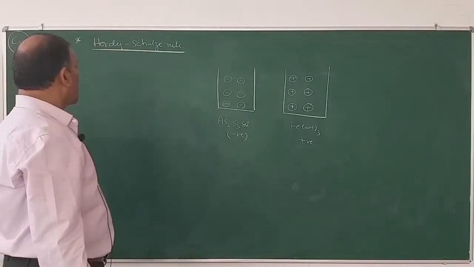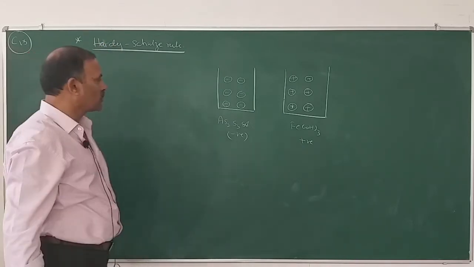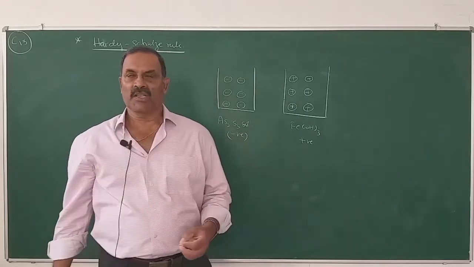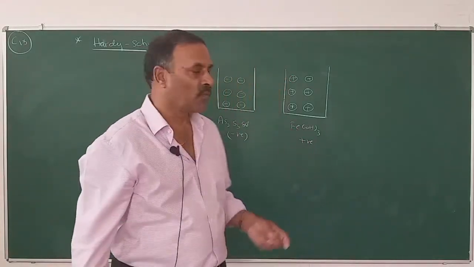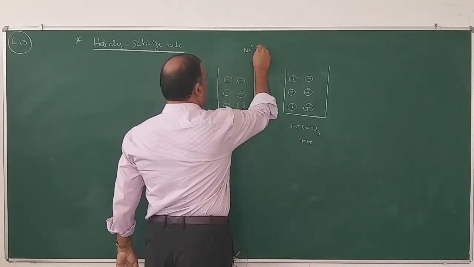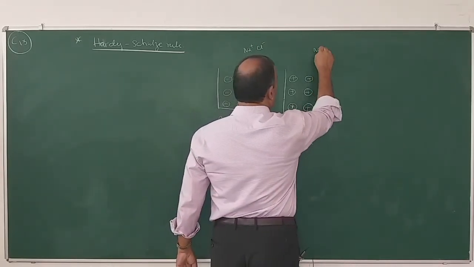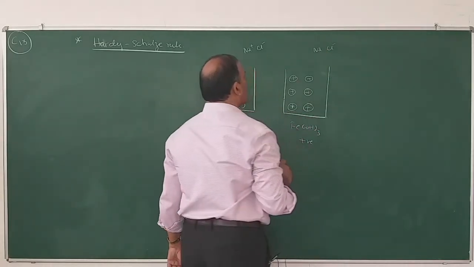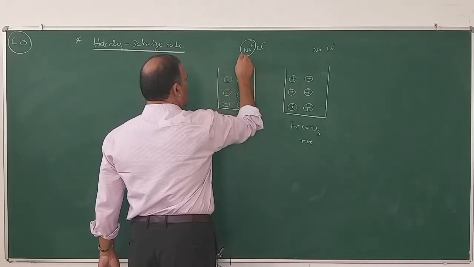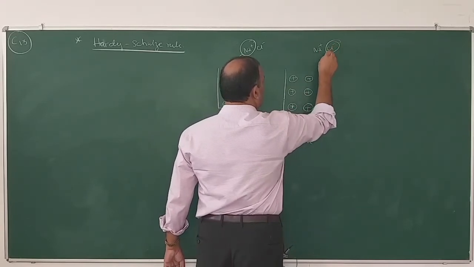So now we will study what is Hardy-Schulze rule. As I have told you, precipitation of colloidal particles can be done by the addition of electrolyte. For the precipitation of negative salt, positive ions are effective. Similarly, for the precipitation of positive salt, negative ions are effective. Suppose this is negative salt, sodium ions, positive ions are effective. This is positive salt, negative ions are effective.